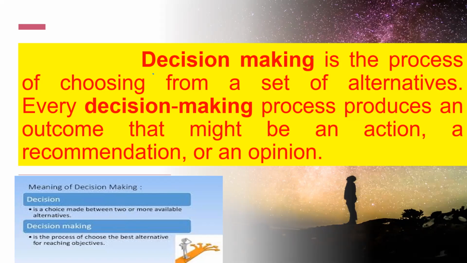Every decision making process produces an outcome that might be an action, a recommendation, or an opinion. It gives a particular result, a particular outcome. That is very important. You need to find out what the different alternatives are, what the set of alternatives or ways is, and in that you choose the best way or best alternative. This is one more definition of decision making.